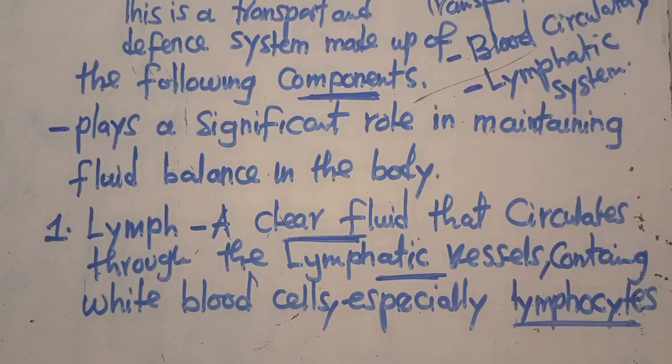But lymphocytes fight diseases in the body by producing antibodies and antitoxins. An antibody is a protein that destroys germs.